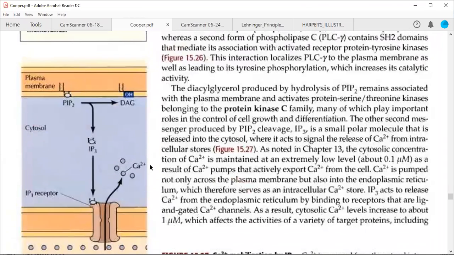The second thing which I wanted to tell you, actually in chapter 13 also they have discussed this: the cytosolic concentration of calcium ions is maintained at an extremely low level, that is 0.1 micromolar. So note this.